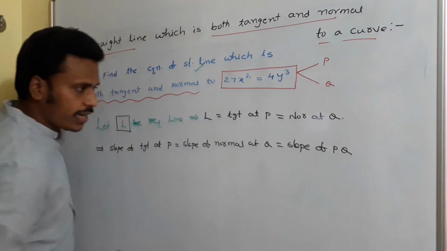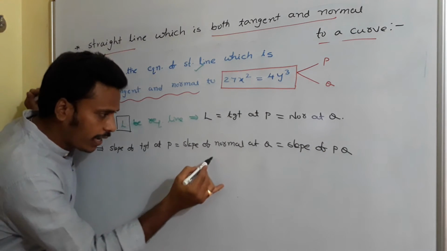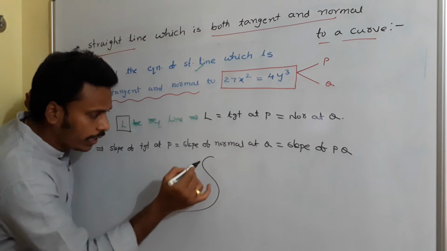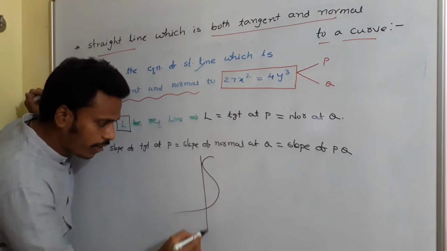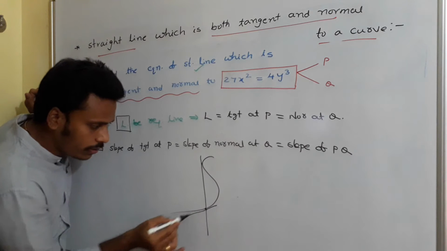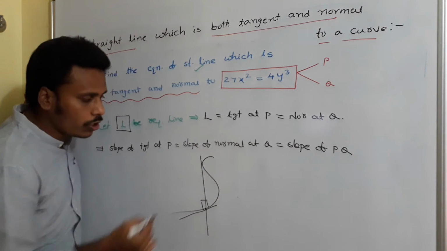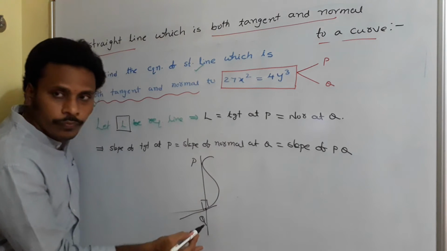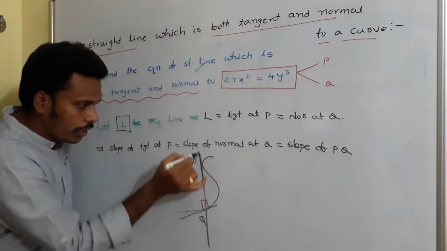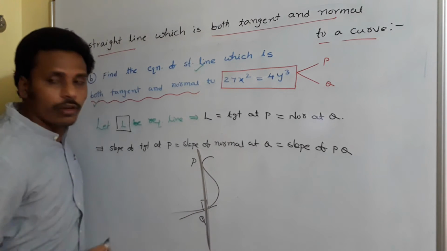As I said, if you consider the same type of diagram, if we have a curve like this, at this point we have tangent, at this point this line may be a normal. This is P, this is Q. So the line is the same.